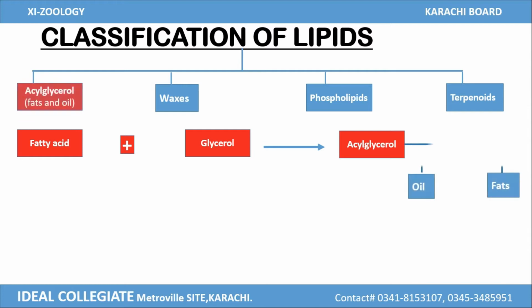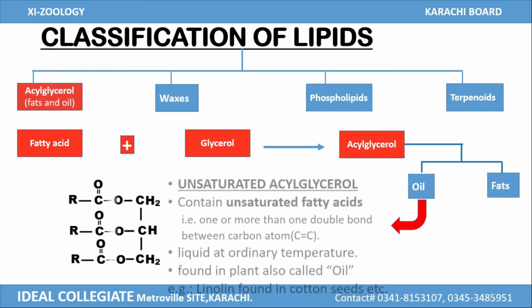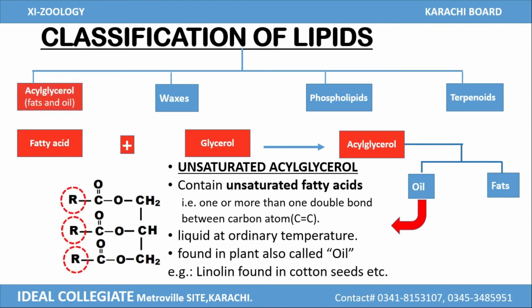Acyl glycerol is further classified into two types, oil and fats. Oil is also known as unsaturated acyl glycerol. It contains unsaturated fatty acid. The term unsaturated means there is one or more double bonds between carbon atoms.